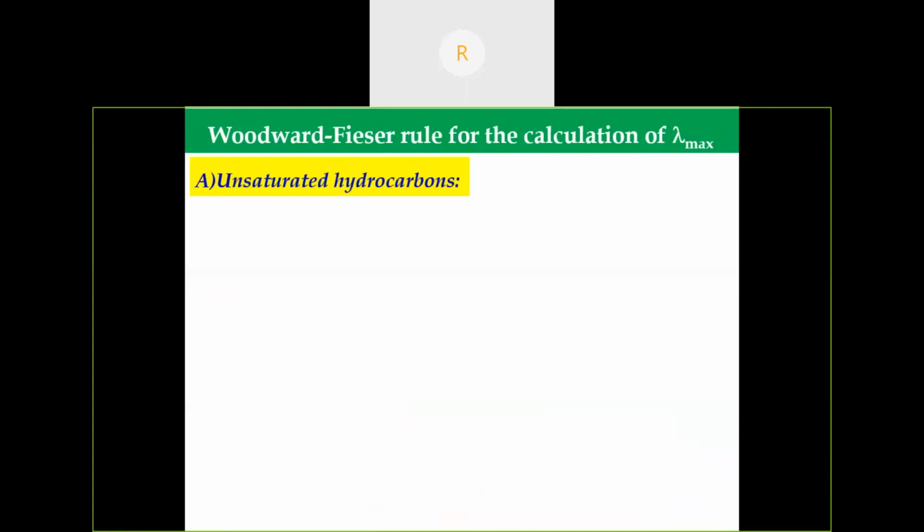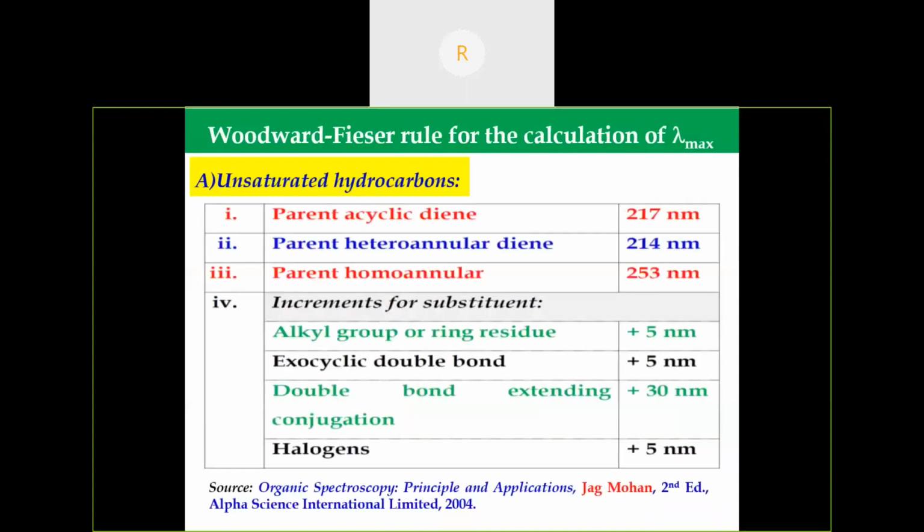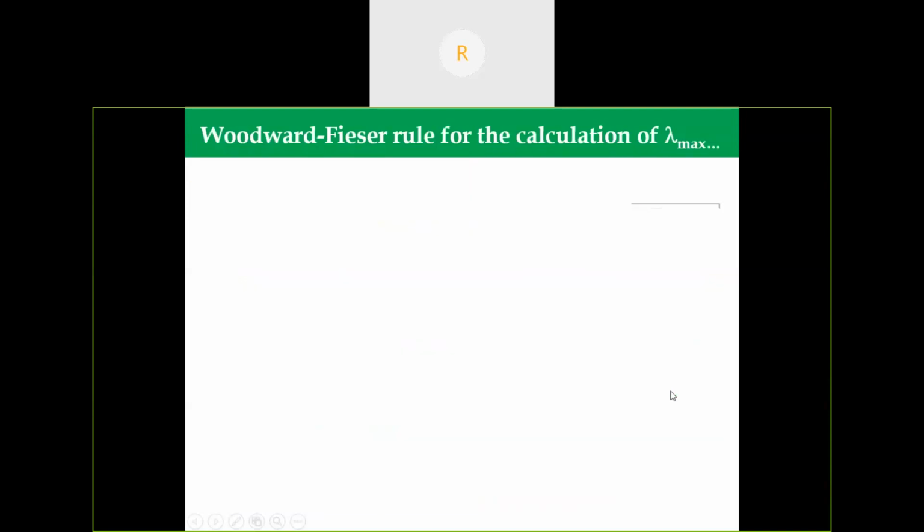So for unsaturated hydrocarbons, the parent acyclic diene value is 270 nanometer. For a parent heteroannular diene, 250 nanometer. Parent homoannular means 253 nanometers. If there are any alkyl groups or ring residues, there is an increment of +5. If there is an exocyclic double bond, then an increment of +5 nanometer. If there is any double bond extending conjugation, then an increment of +30.